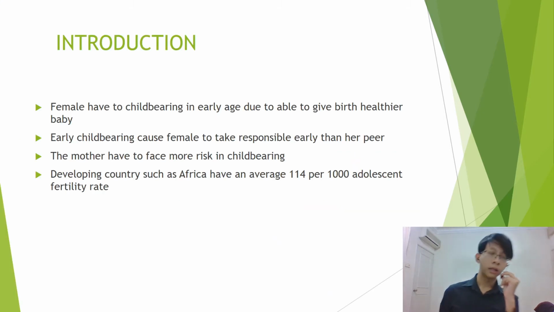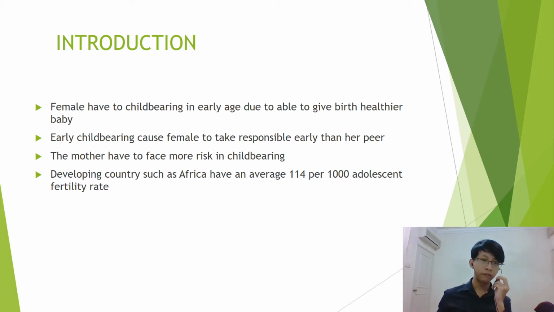So, back in the old days, females had to bear children at an early age in order to give birth to healthier babies. If you remember our grandmothers, they married at a very young age, such as 20, and those who married at age 30, which is normal these days, would be considered very late. Early childbearing can cause a female to take on responsibility earlier than her peers, having to take care of her baby instead of going to study or going to work. The mother has to face more risk in childbearing than those who bear children after her 20s.